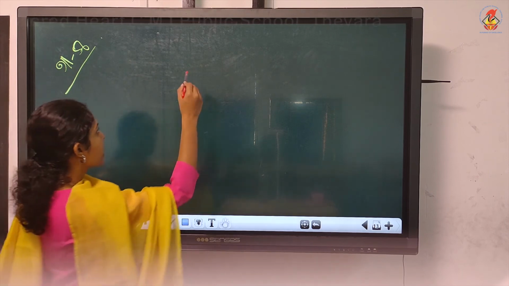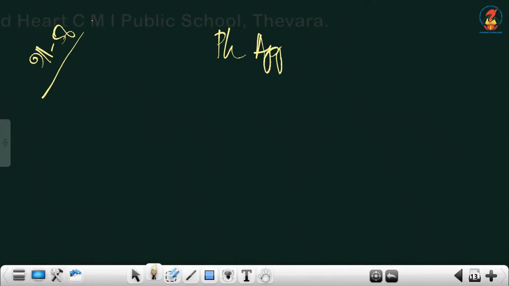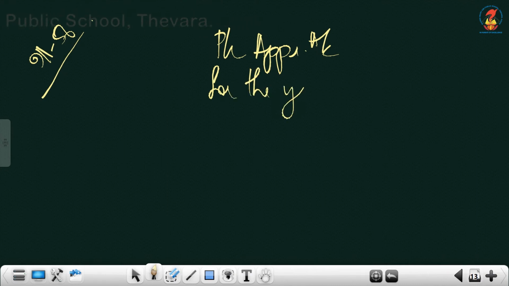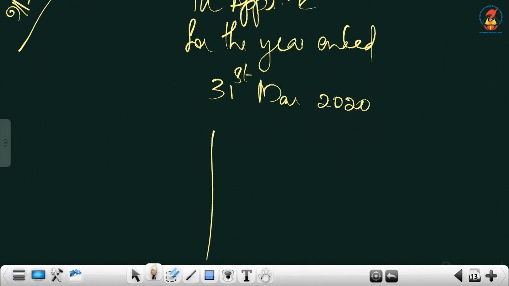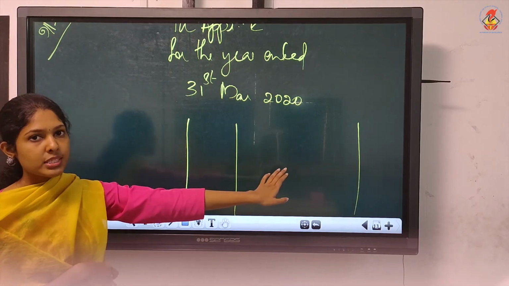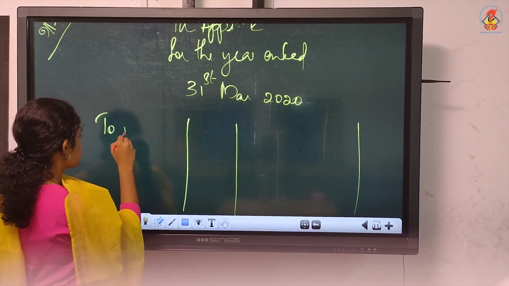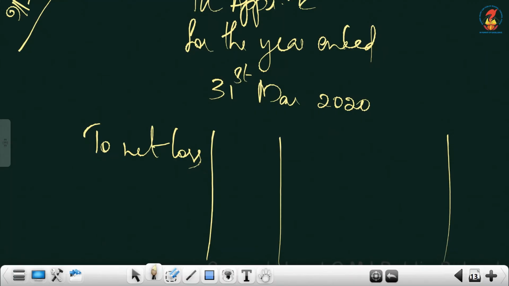First we'll do P&L appropriation account for the year ended 31st March 2020. Are we going to start with by net profit? In this question we are having a net loss. To net loss or to P&L you write 3 lakhs.